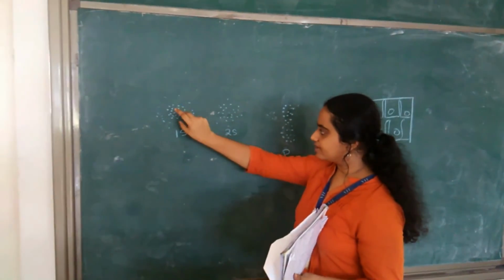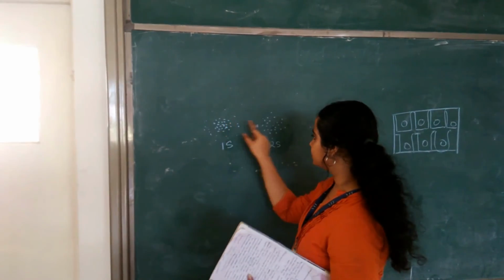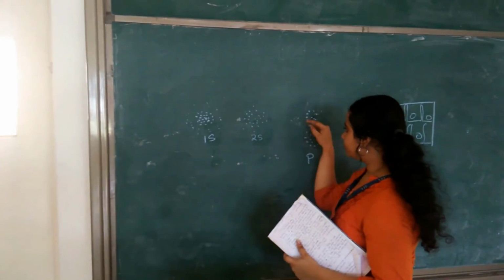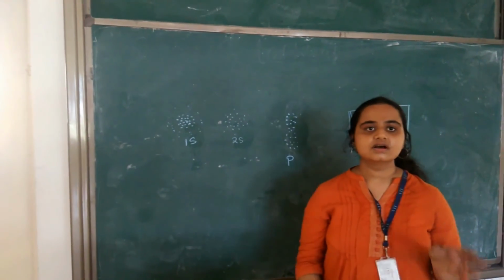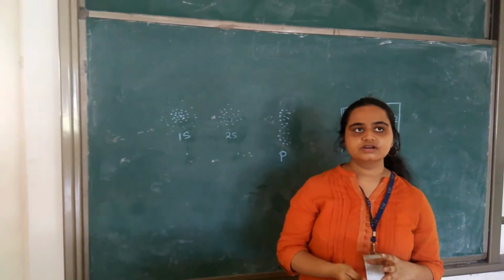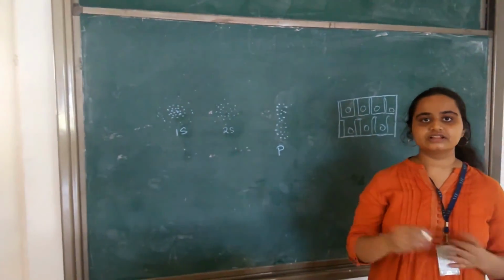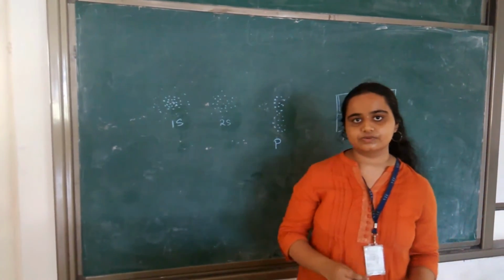this is the 1s orbital where there is a greater chance of finding the electrons, and then the 2s and p orbitals where there is a chance of finding them on either side. Actually, this is given by the square of the amplitude of the wave function, and the wave function is the solution of Schrodinger's equation.